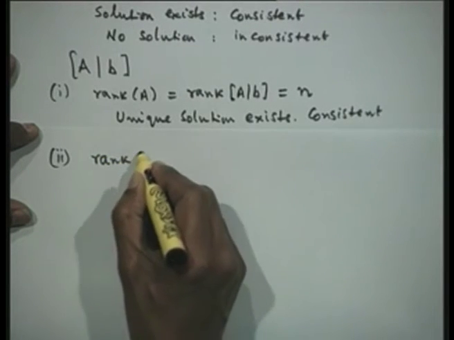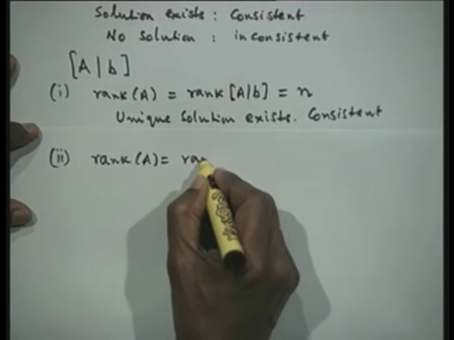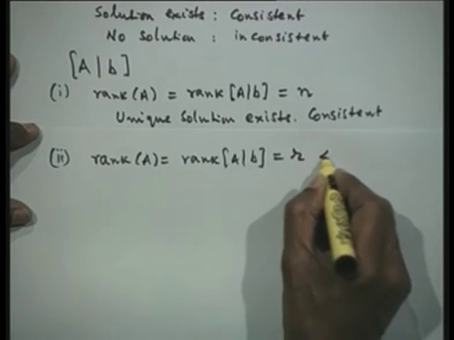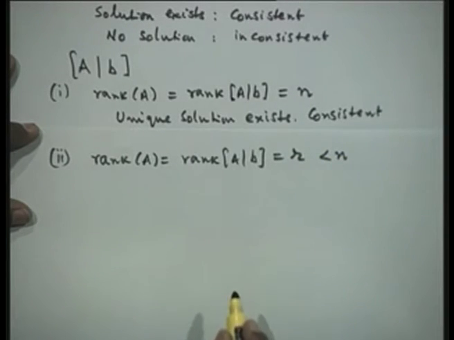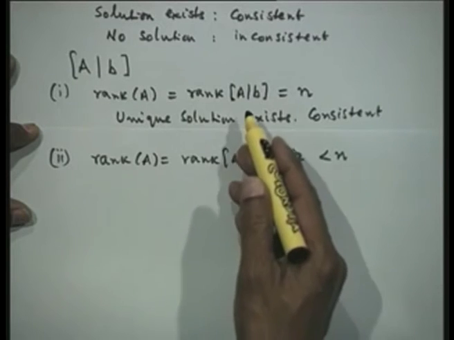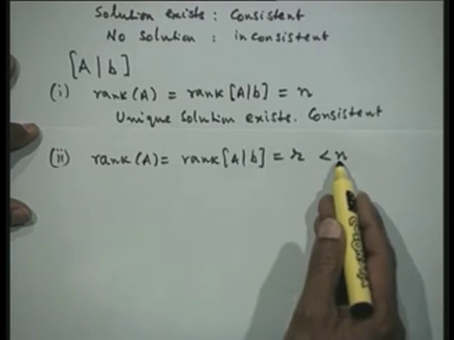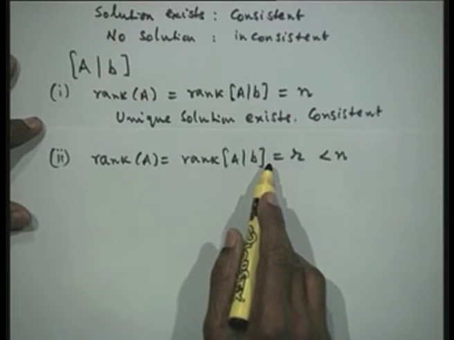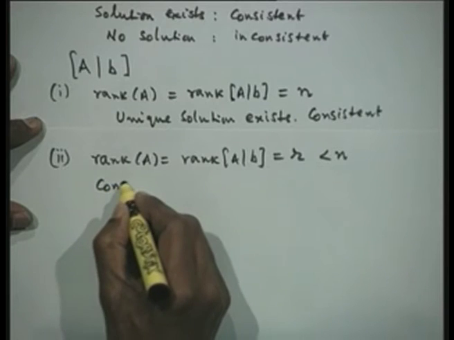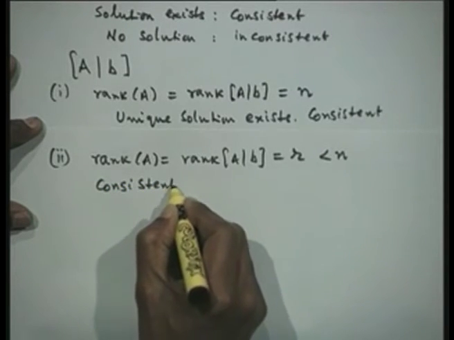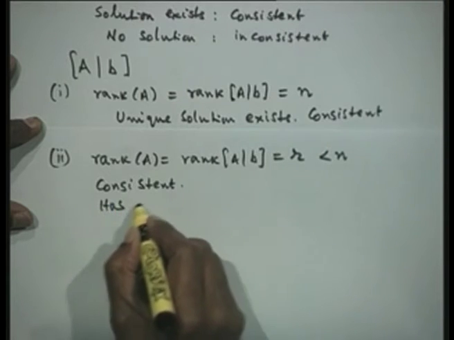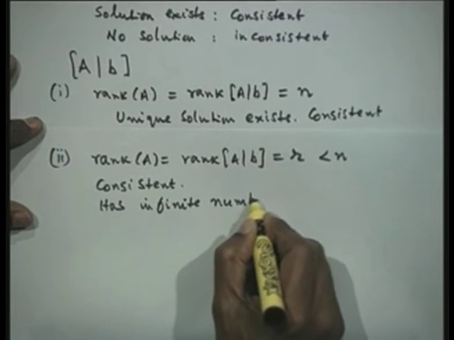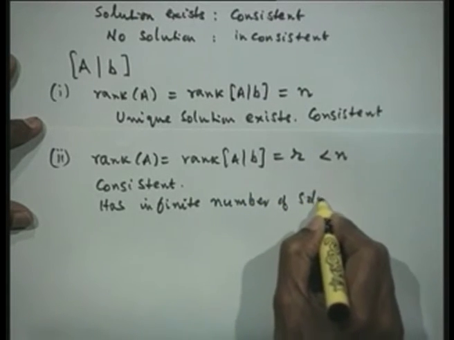Then let us take that rank of A is equal to rank of AB is equal to some number r, but less than n. Rank of A is the same as rank of AB, it is r less than n. Then the system is consistent, but it has an infinite number of solutions.